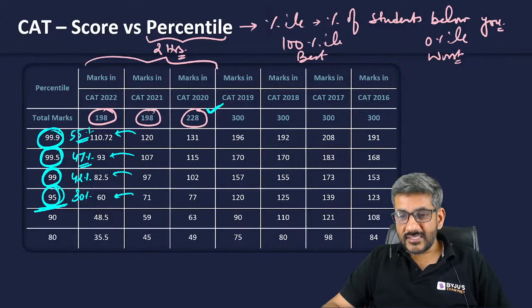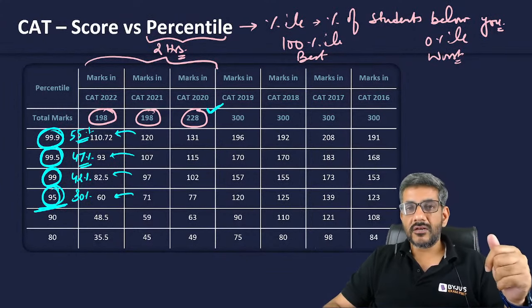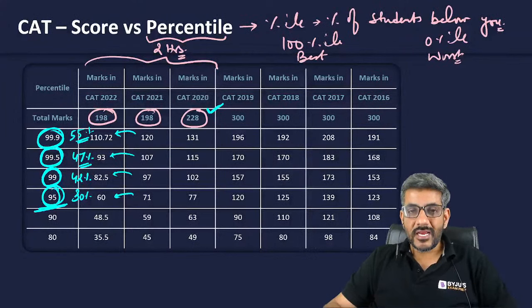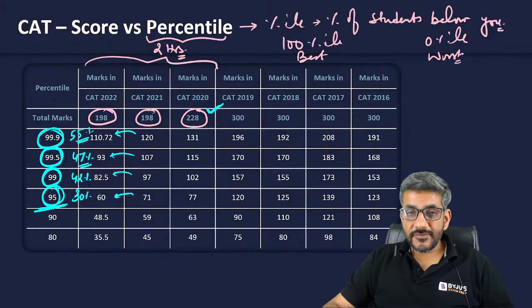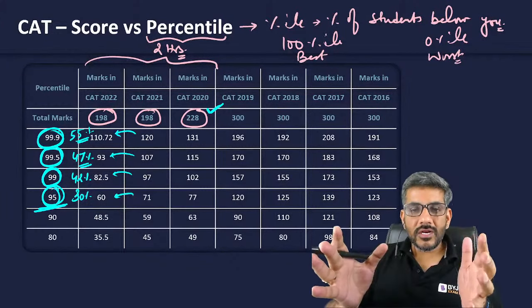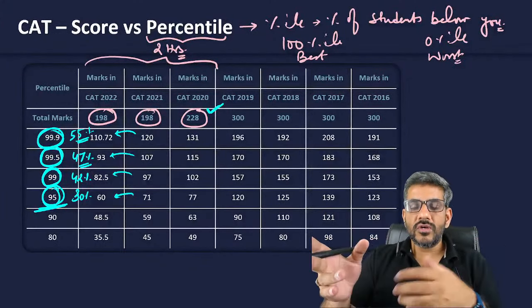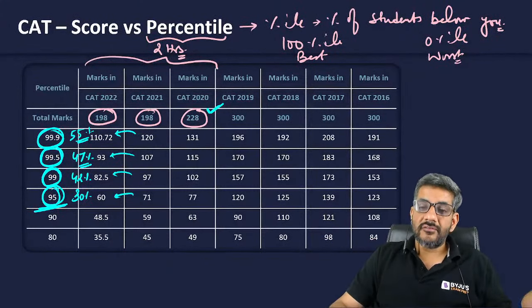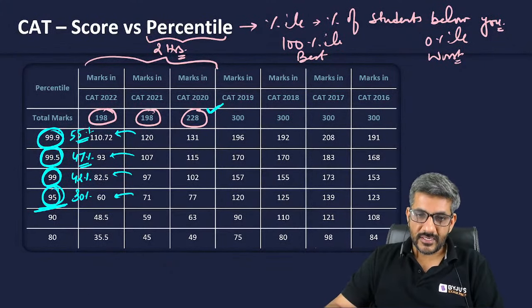So Sri Harsha asks, sir, is the percentile the same for all the categories? No, Sri Harsha. It depends upon the college, whether they have a separate quota for different categories or not. If there is a separate quota, then there are different cutoffs for those. Though in your scorecard, that category would not be important. The scorecard would only give you a percentile according to your score, but the colleges would have different cutoffs according to your percentile. That is definitely going to be there.